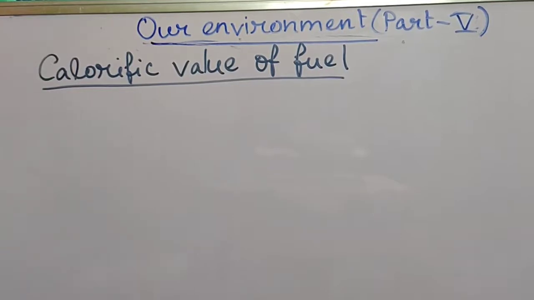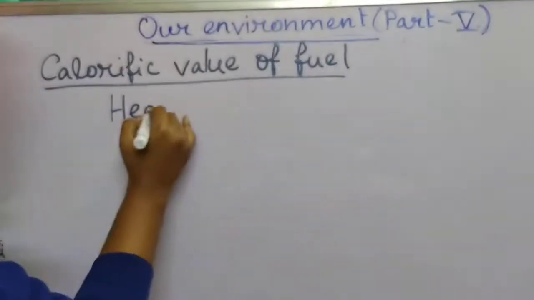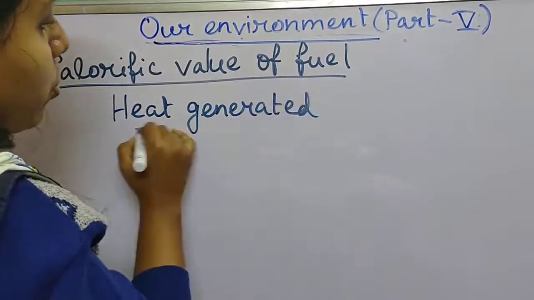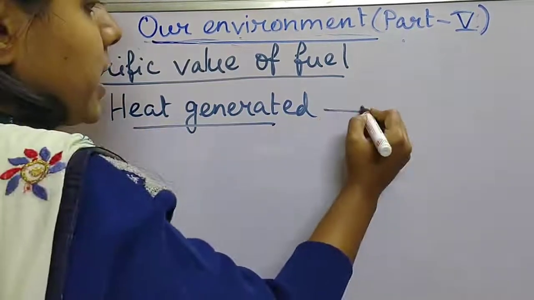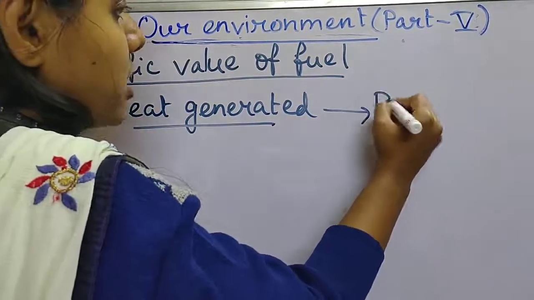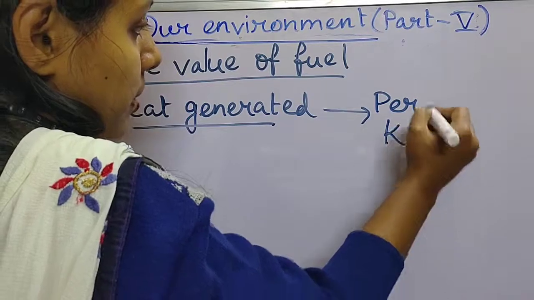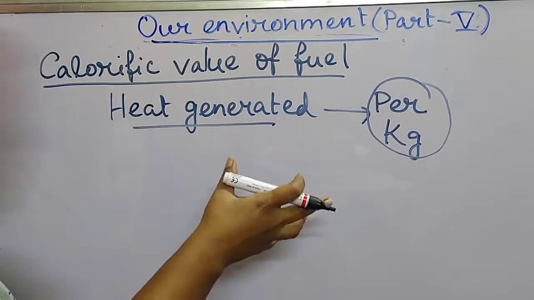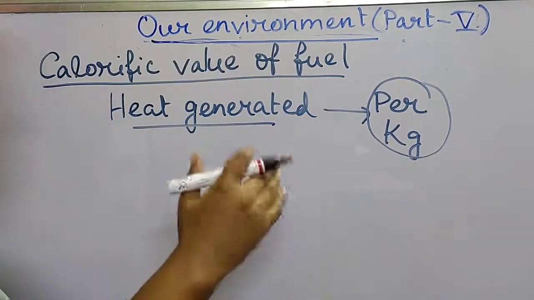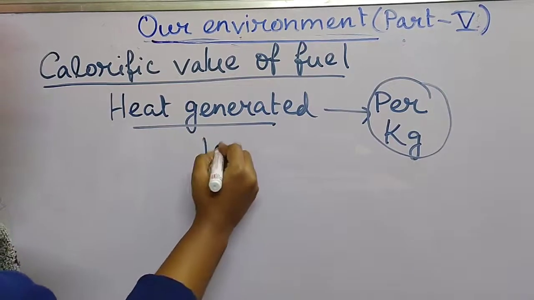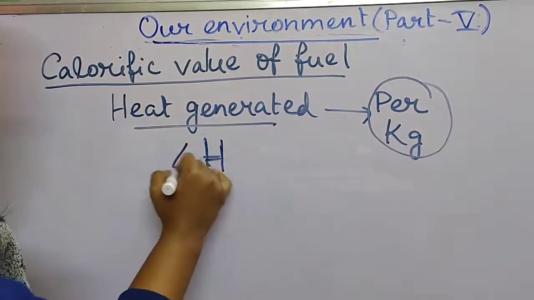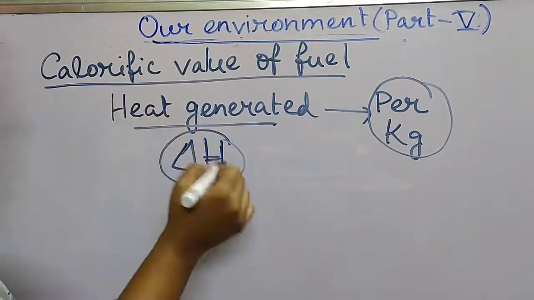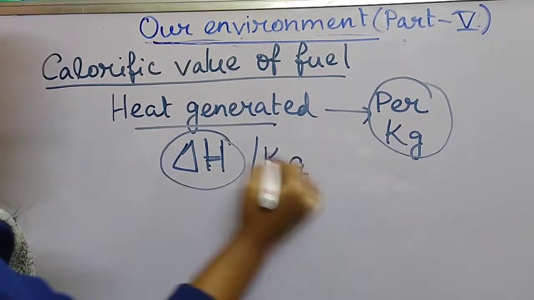Calorific value is the amount of heat that is generated by combustion of its per kg weight. Suppose you have taken 1 kg of a fuel and by burning it, we are getting delta H amount of heat. Therefore its calorific value will be delta H per kg.